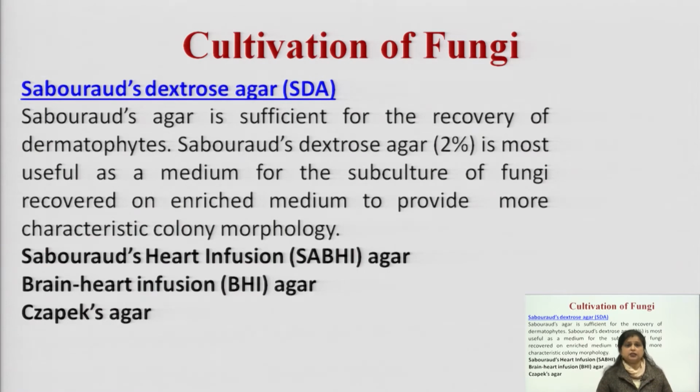In this lecture we have to note the main difference in the nutrient media required for fungi, the environmental conditions that differ from bacteria, and how to incubate and cultivate fungi in the lab.